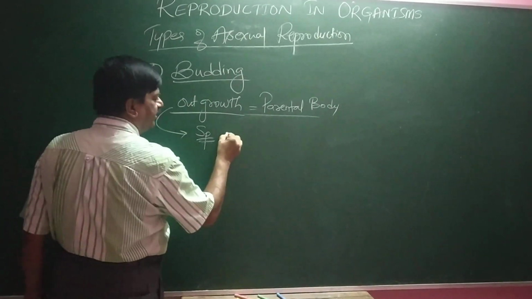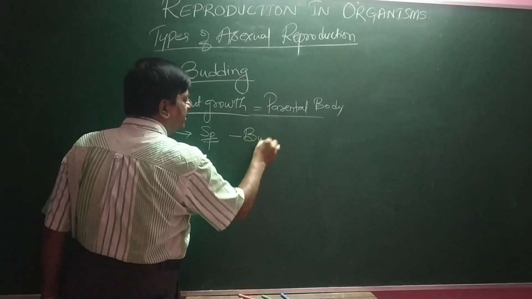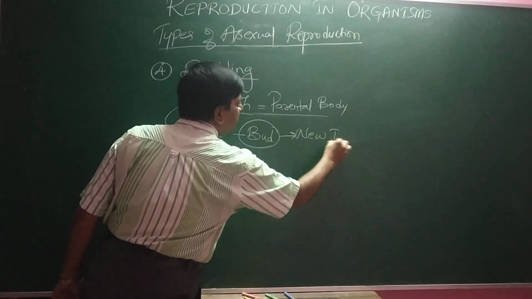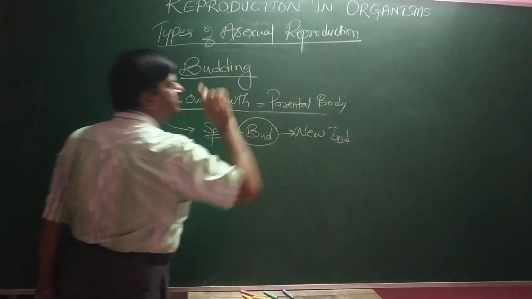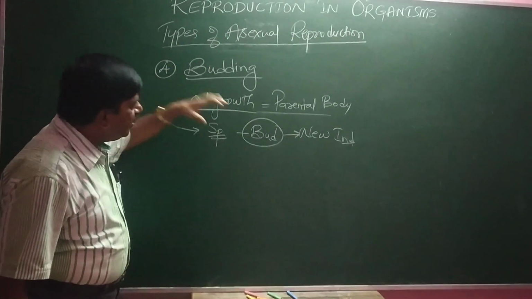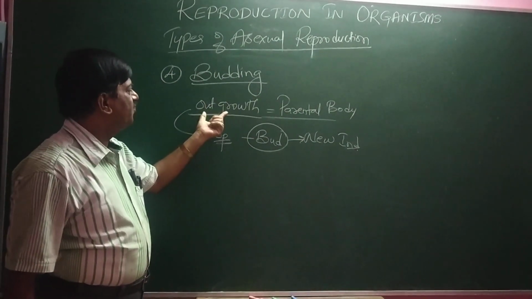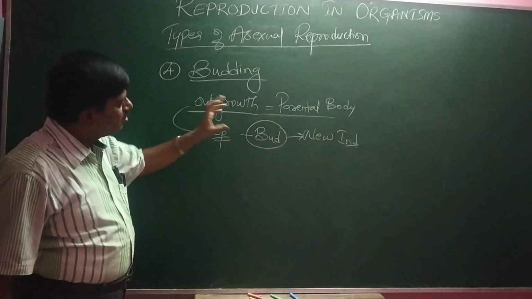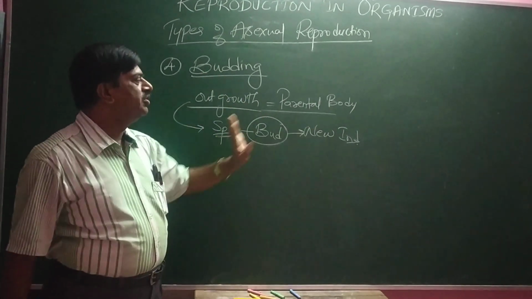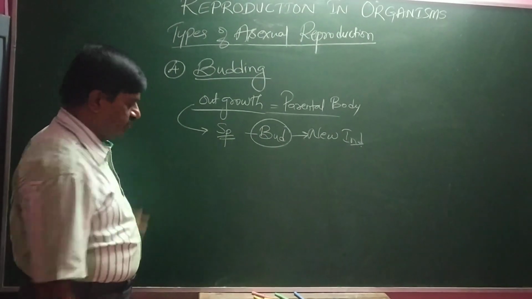This separated bit is called a bud, which gives rise to a new individual. I repeat this. In budding, from the parental body, there is a formation of a small outgrowth called a bud. The bud is cut off or pinched off to give rise to a new individual.